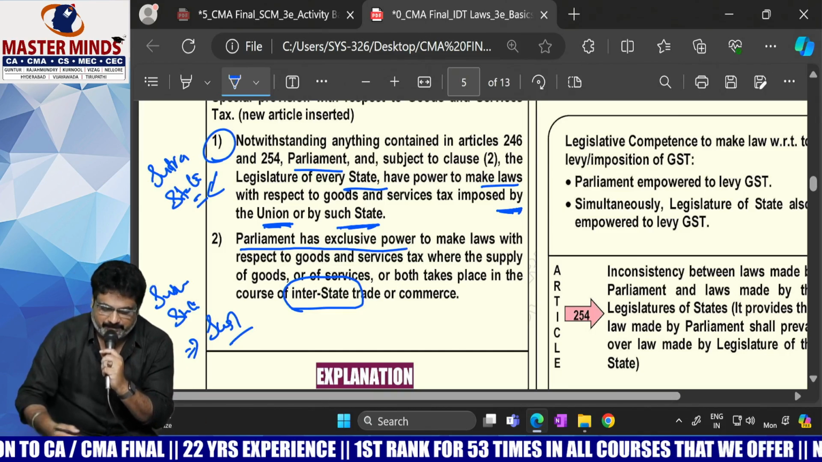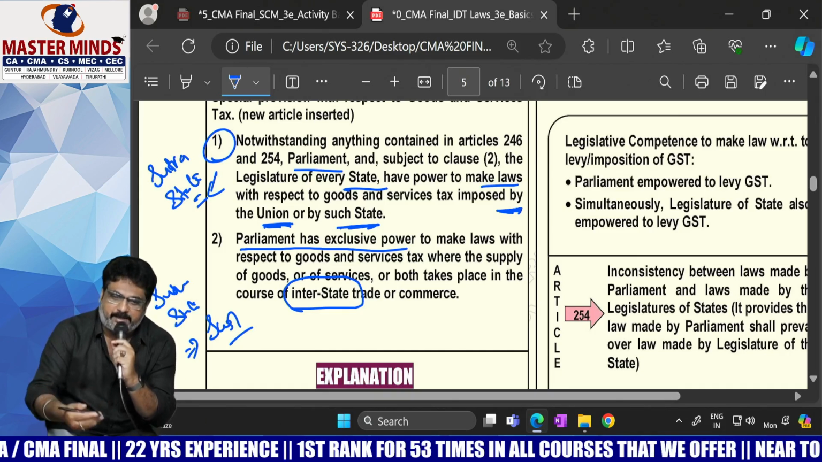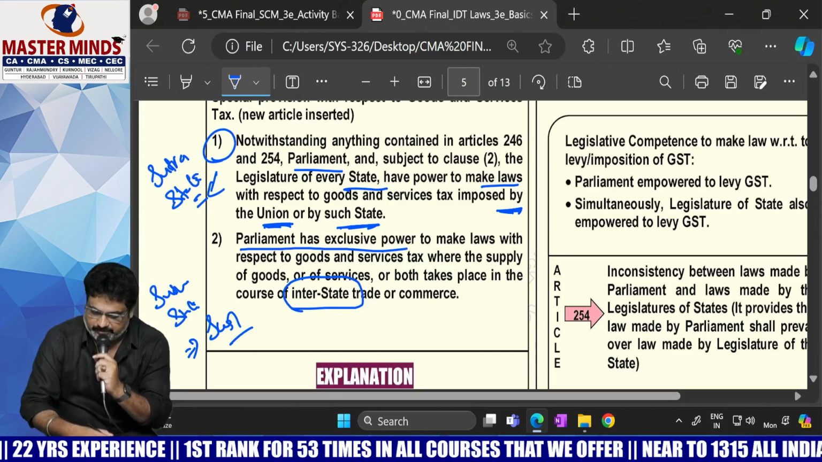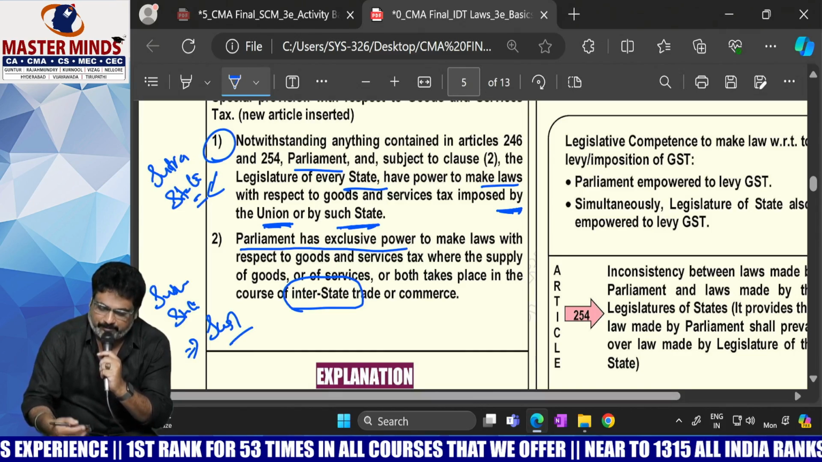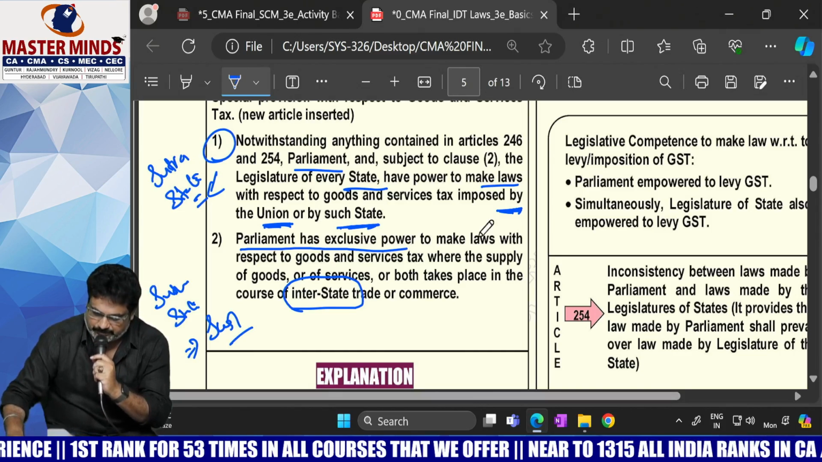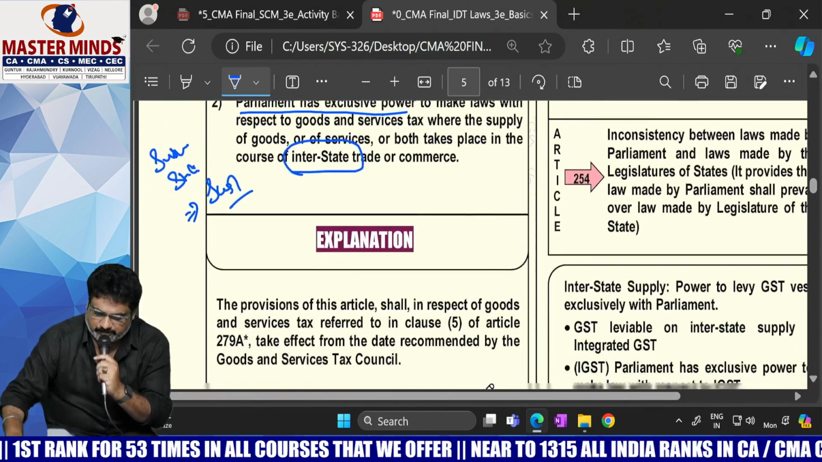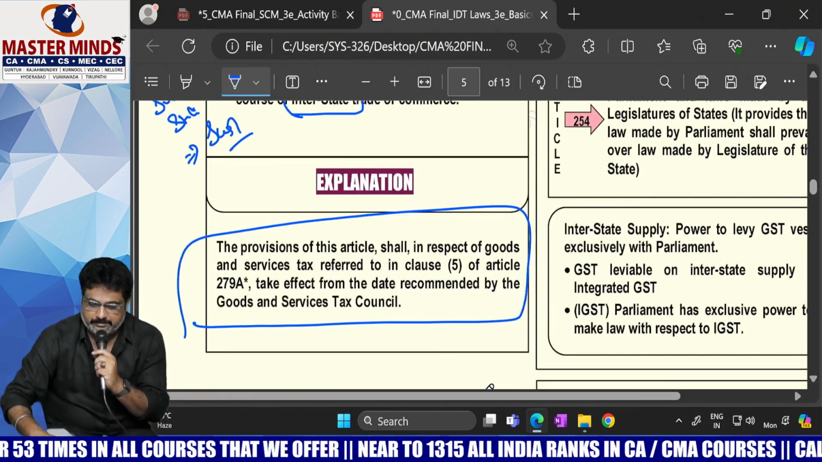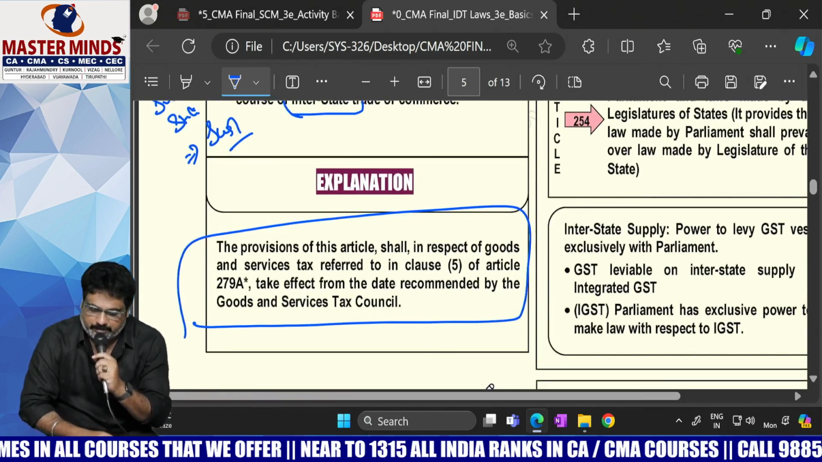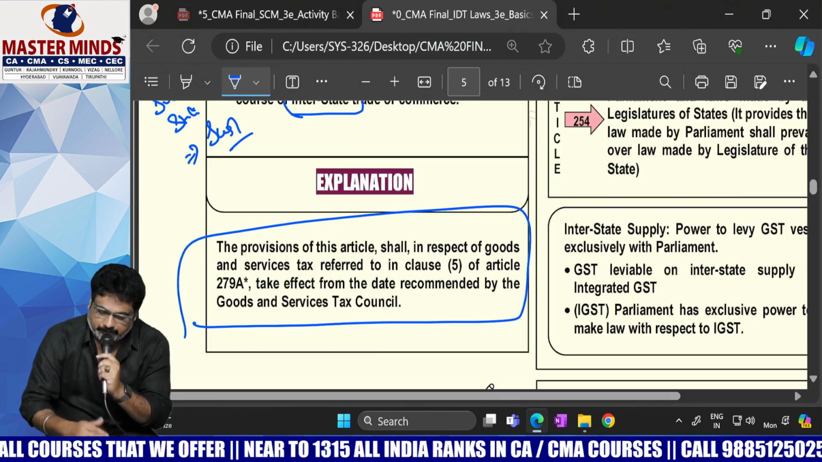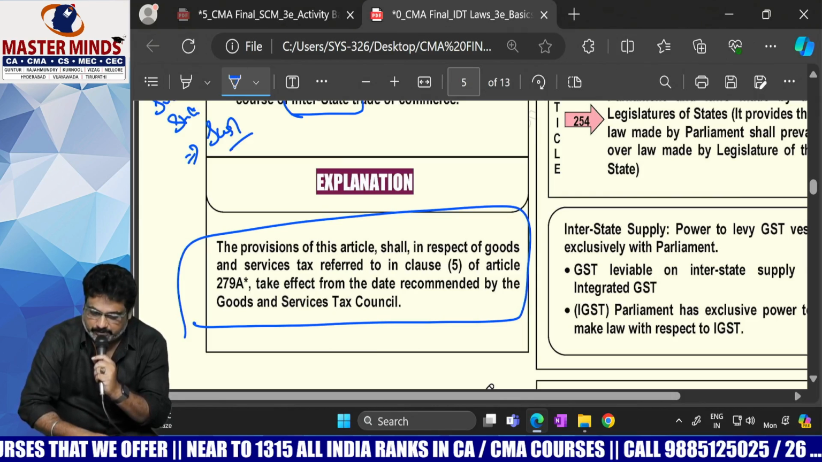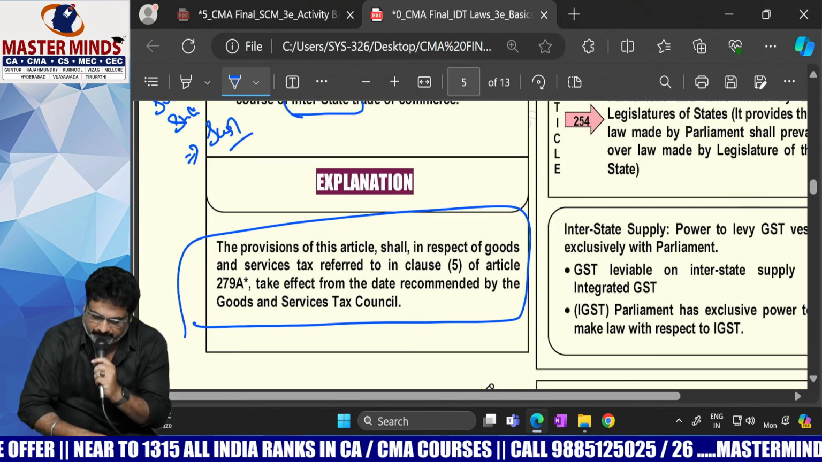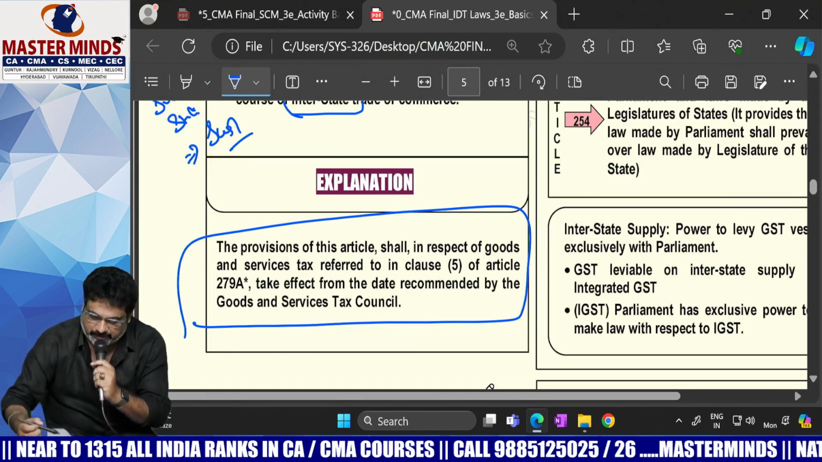Yes, definitely. So if it is an intrastate supply, what is the tax that will be levied? CGST plus SGST. If it is an interstate supply, what will be levied? IGST. And further, there is an explanation also. What is this explanation? The provisions of this article in respect of the GST referred to in clause 5 of Article number 279A take effect from the date recommended by the GST Council.